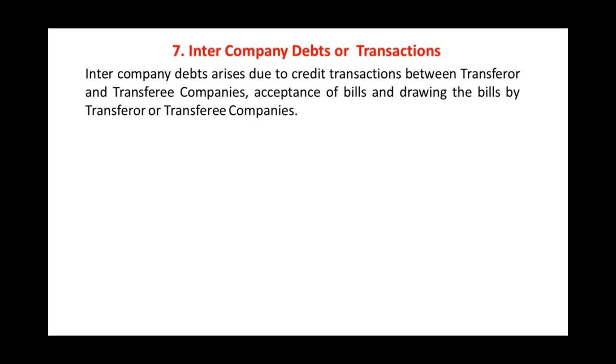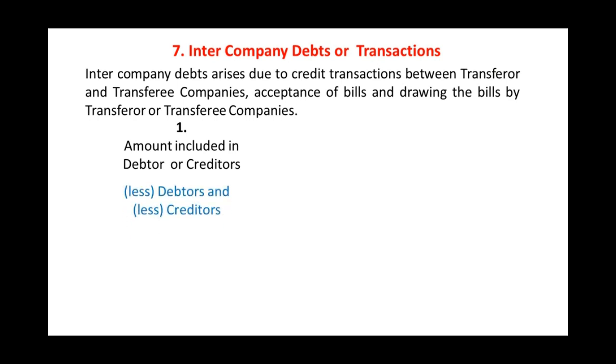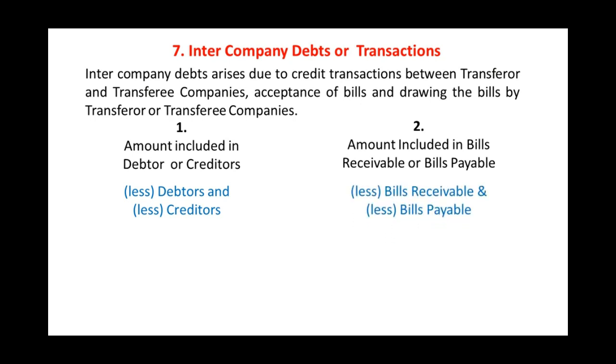In this case, suppose the amount is included in debtors or creditors, the effect will be to reduce debtors on the asset side of the balance sheet and reduce creditors on the liability side of the balance sheet. If the amount is included in bills receivable and bills payable, again you have to deduct such amount from bills receivable and also deduct such amount from bills payable.